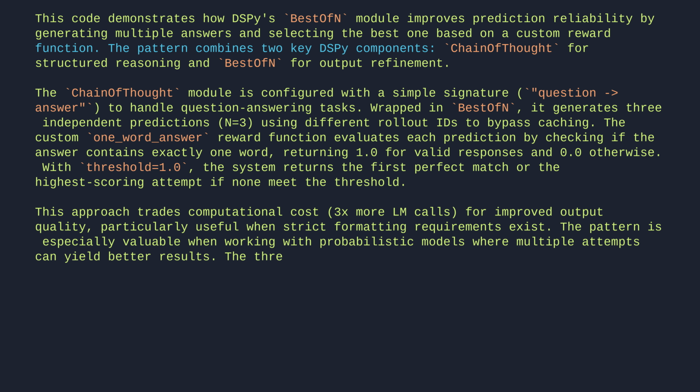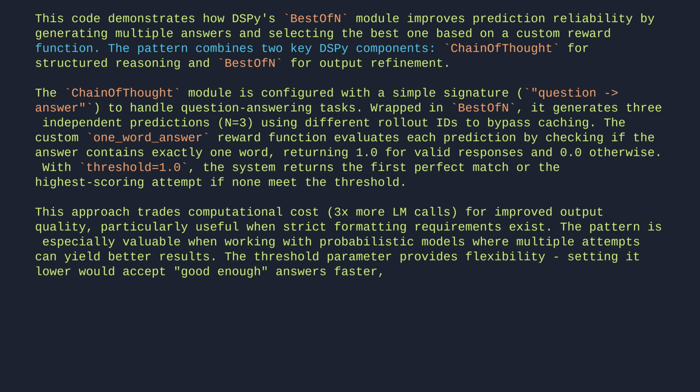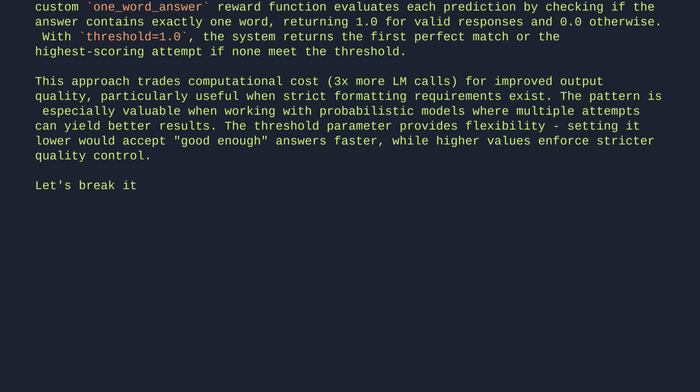The threshold parameter provides flexibility. Setting it lower would accept good enough answers faster, while higher values enforce stricter quality control. Let's break it down.